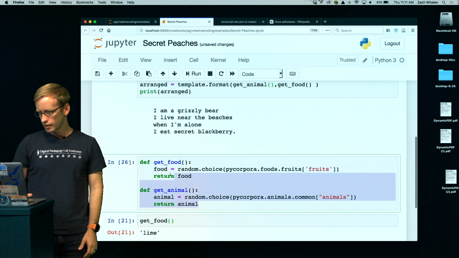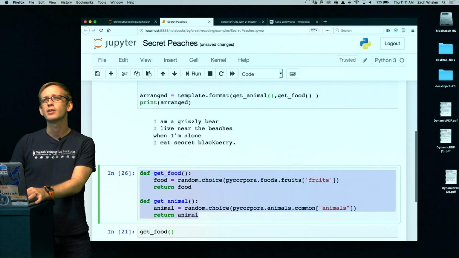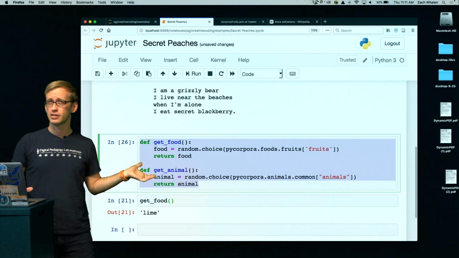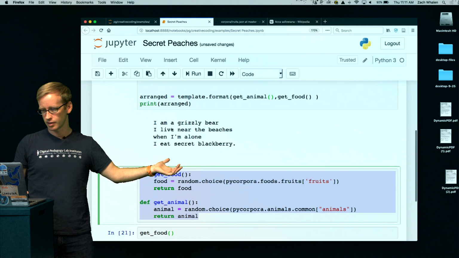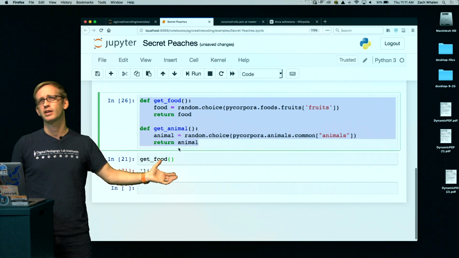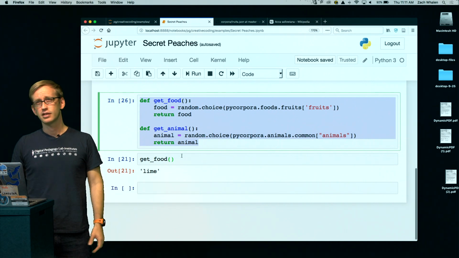So now that I've gotten pretty good with these functions here, I could move them up into my main program, but I think I'm just going to keep them down here in this cell for now. The main thing to remember is that these functions do need to be defined before you run them. So eventually they're going to need to go up into the main part of the program. But for now, I'm going to keep them in a cell here to keep it a little bit cleaner. So that's the end of episode 2.